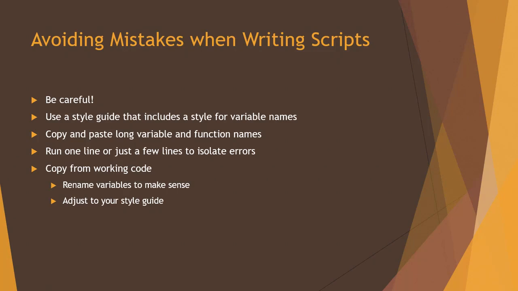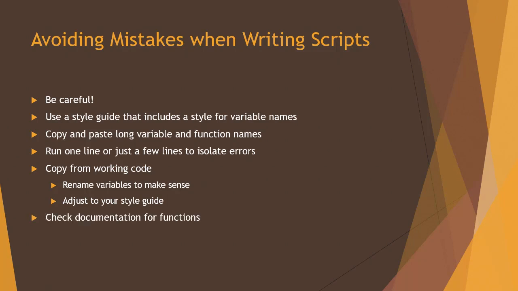Copy from working code. If you already have a script that works, if you can use it as a function and source it in, that's all the better. That's another good reason to use functions, because you know that you've got them working. They won't add errors. But even if you're not going to use it as a function, cut and paste and then rename the variables to make sense and adjust to your style guide. That is, you can even copy code that you know is working from others and then make it your own by adjusting it to your particular style guide.